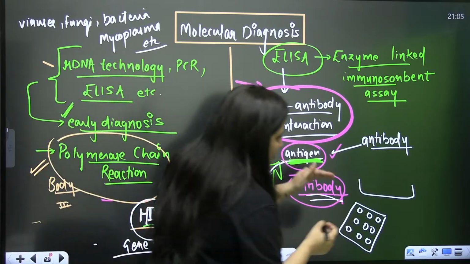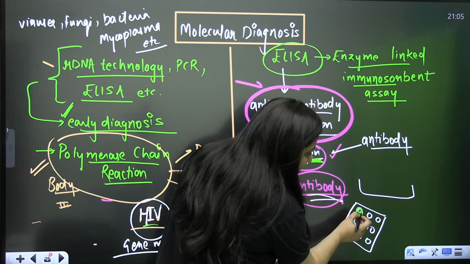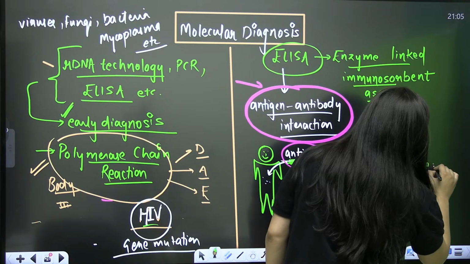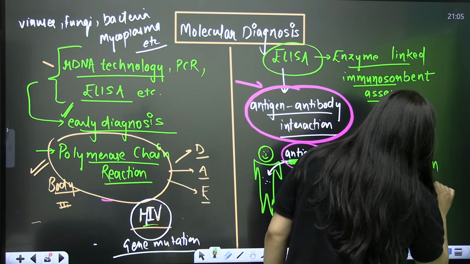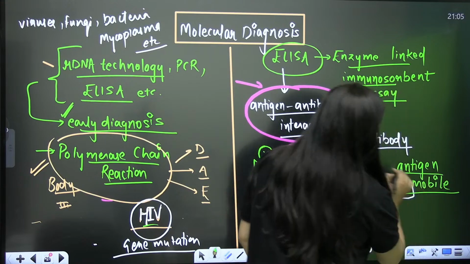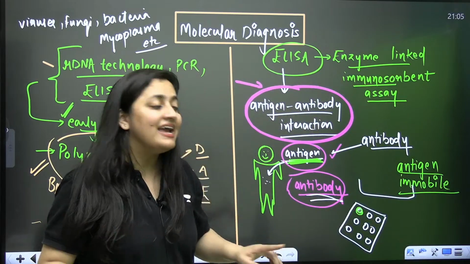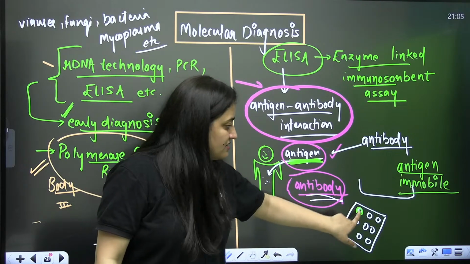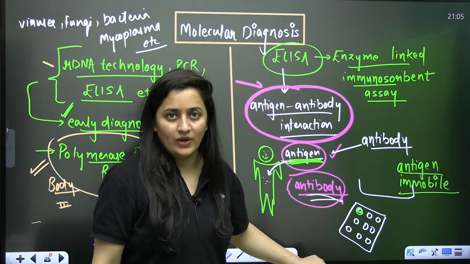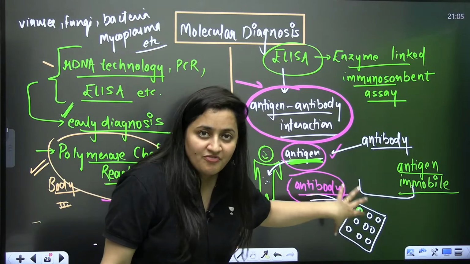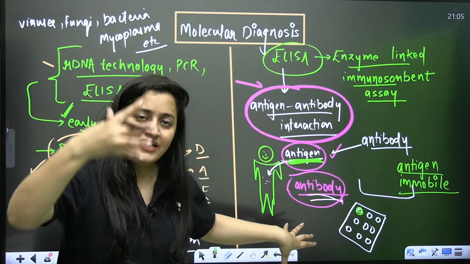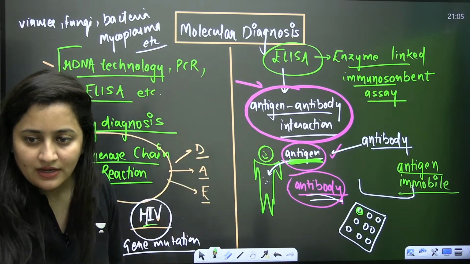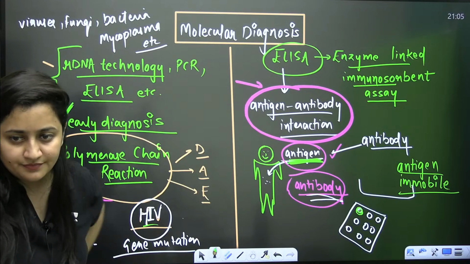Basically, first of all, when you put the body fluid here, we need to make our antigen immobile. I hope you understand the meaning. It should be immobilized against the walls of this particular well, right? Why? Because if it is fixed, whenever we put the antibody, that antibody will join. Clear, bache?